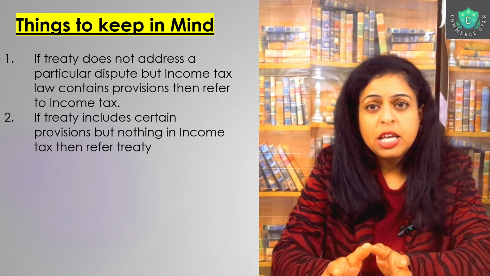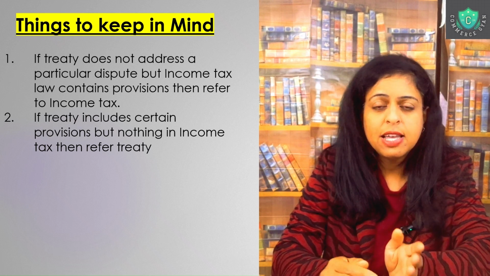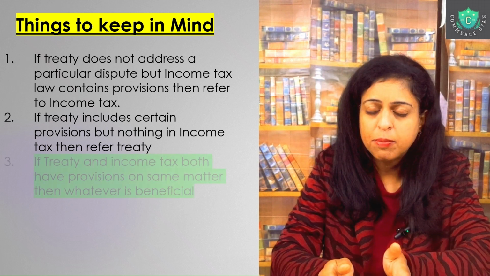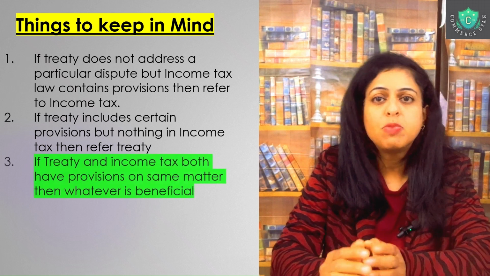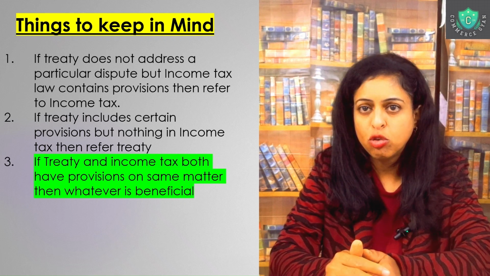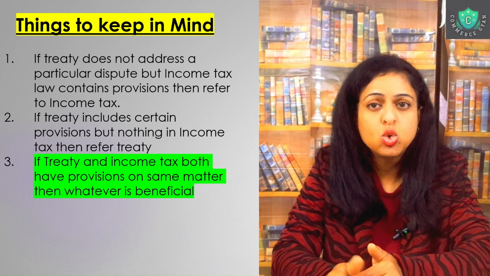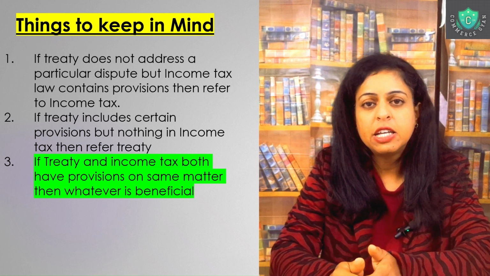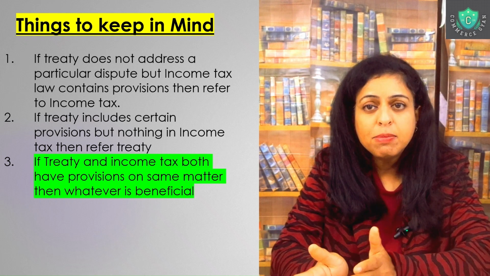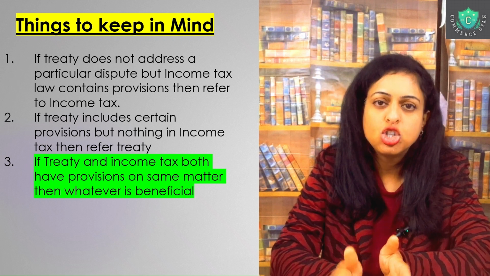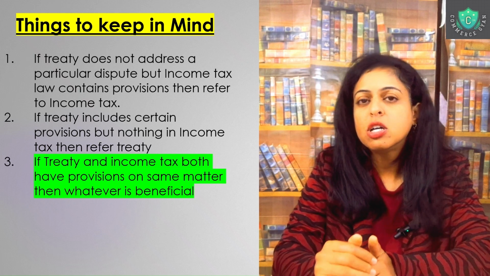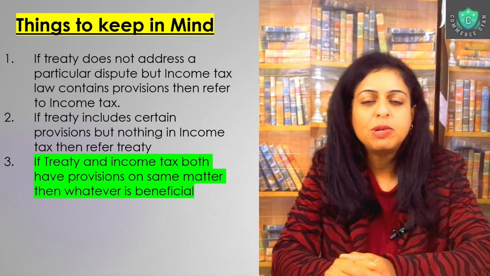An important thing here is, if the Income Tax Act has things stated about the income, and the treaty also has certain things mentioned about the income and the taxes, then whatever is most beneficial from the assessee's point of view, not from the income tax point of view, we will take into consideration. So whatever is beneficial for the assessee, for the individual, for the foreign company, will be taken into consideration as per their benefit. DTA is meant for this purpose: if the Income Tax Act and the DTA both have things mentioned in common about a certain type of income, then whatever is beneficial for that particular assessee is what will be taken into consideration.